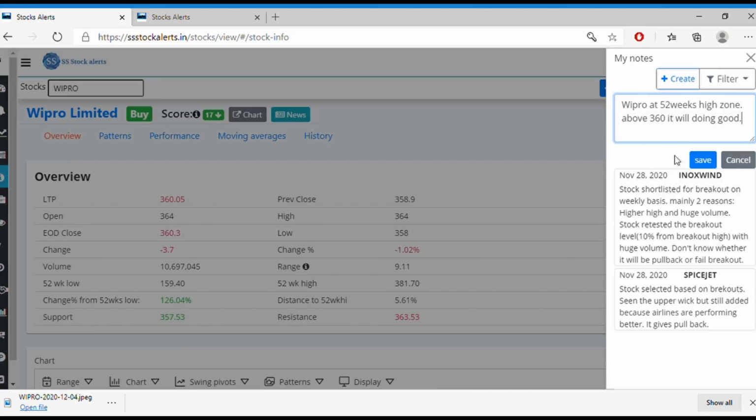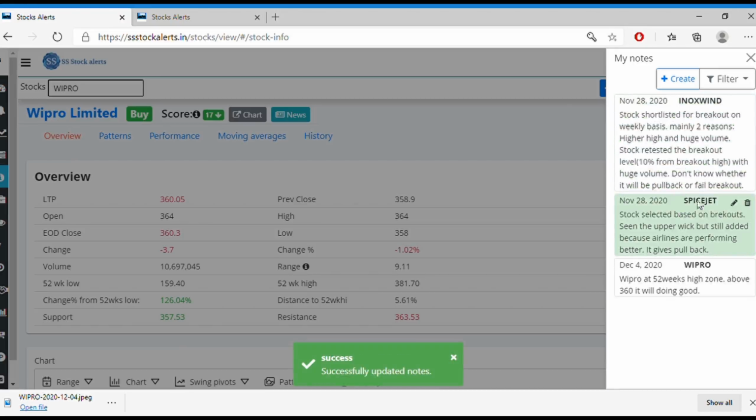So these notes will be helpful. This is like your observations and your analysis. You can add your analysis to the stock, and at a later point, after 1 or 2 months, you can verify whether your observation was good or not, and you can check how your thought process is going. Everything you can see in your notes here.